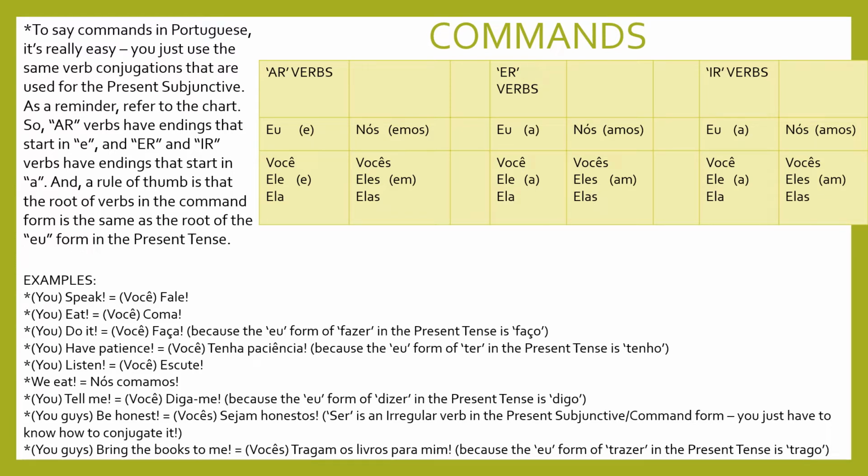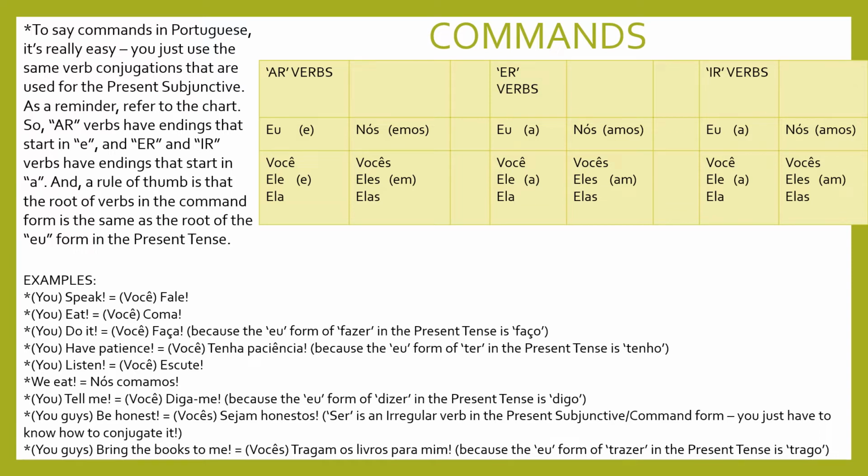I hope this is making sense. Again, these are the same conjugations as the present subjunctive. If you're commanding somebody to do something, it's not the present subjunctive as far as how you would write a sentence or whatever. They're two different things, but it just happens to be the same conjugation endings.